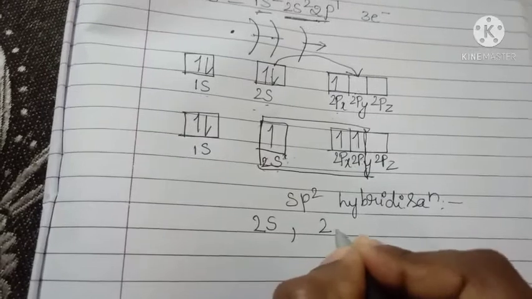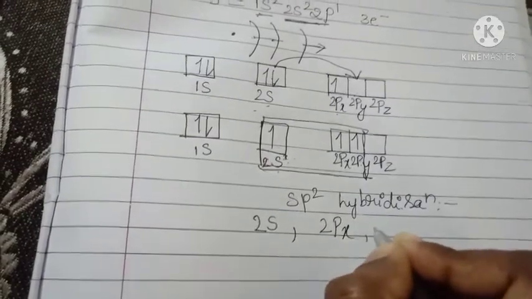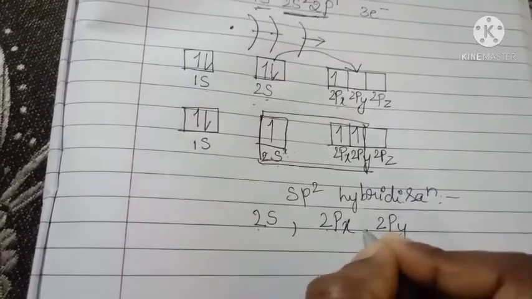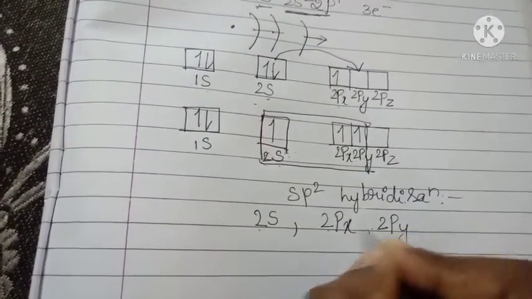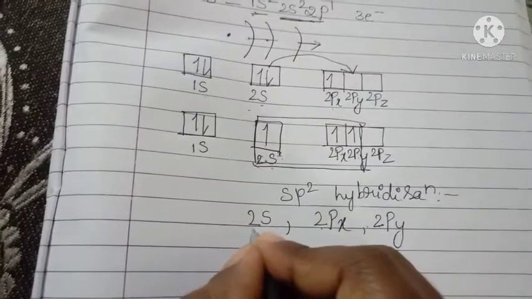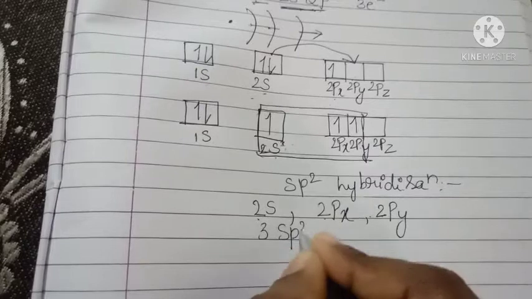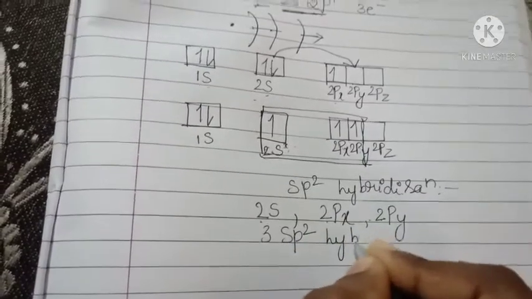And how many p orbitals are there? 2. So together they form 3 sp2 hybrid orbitals.